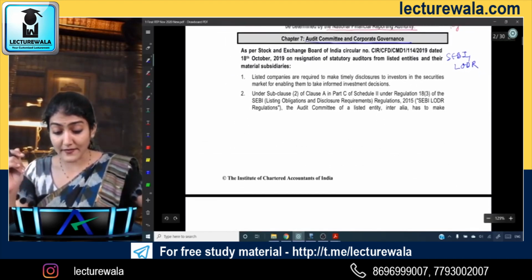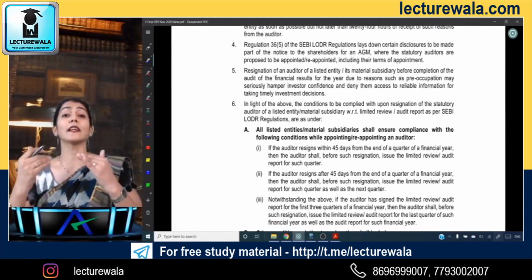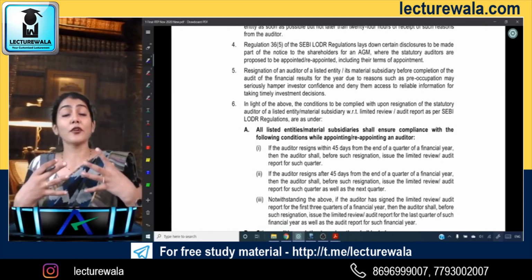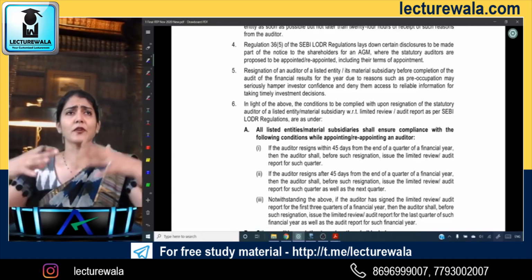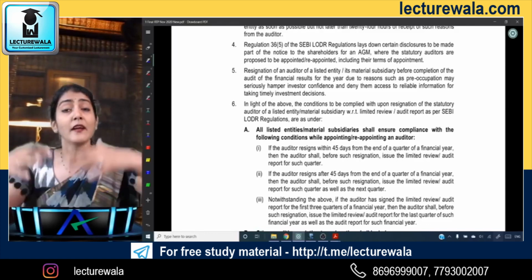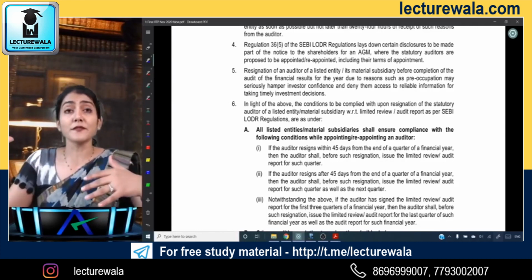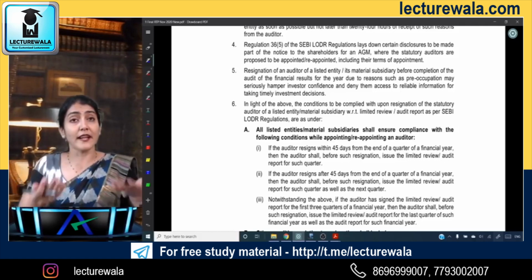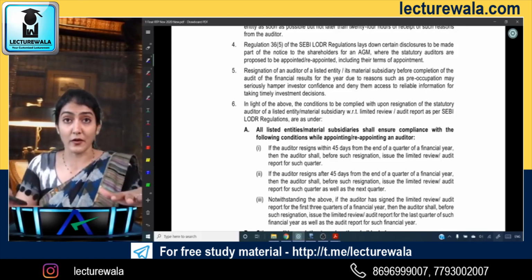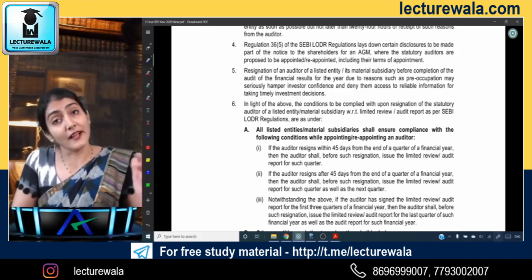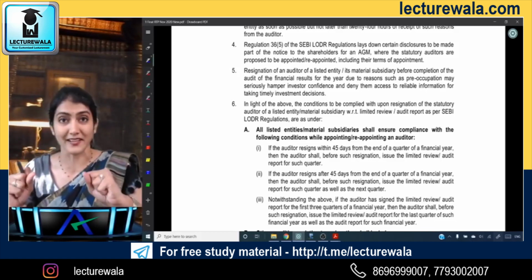So what is the interesting part over here? If we take an overview or a revision of this amendment regarding SEBI LODR, it says the auditor of a listed company wants to resign. He says there is no cooperation by the management, there is non-availability of information, and now he wants to resign. But it says you can't all of a sudden just get up and walk away. They've put some restrictions now on the resignation of the auditor. Does it mean that he cannot resign? No, he can very much resign. But now there are some conditions associated with the resignation.